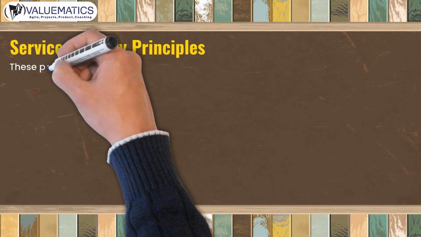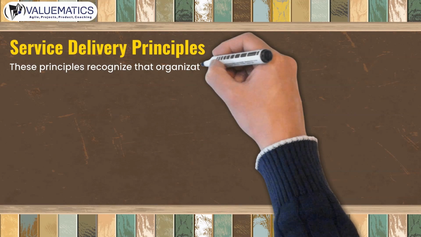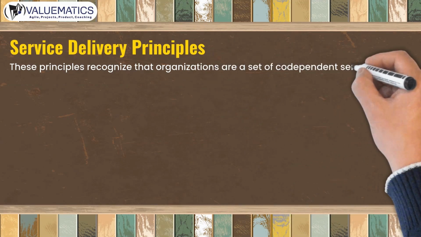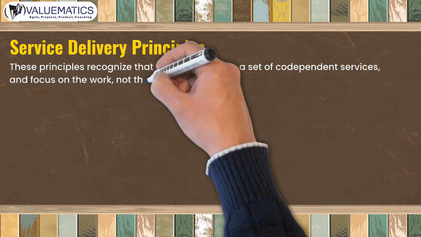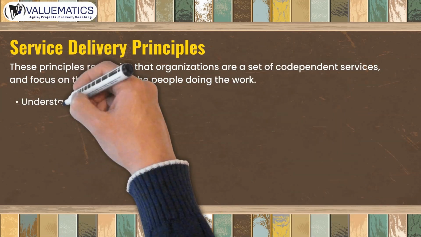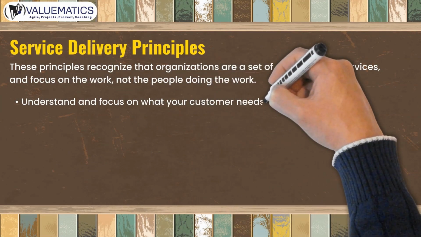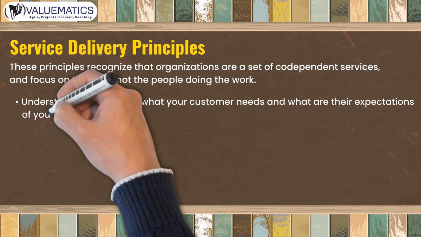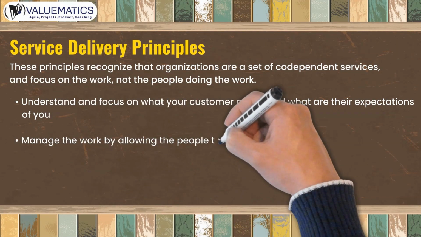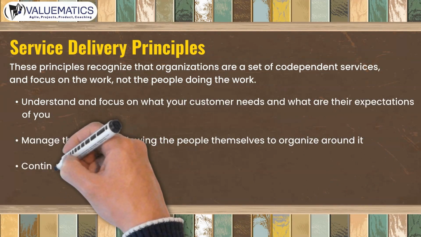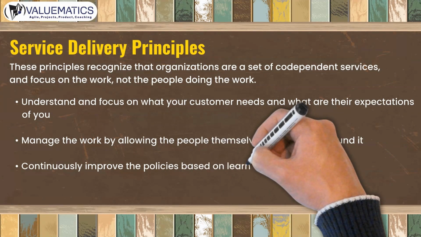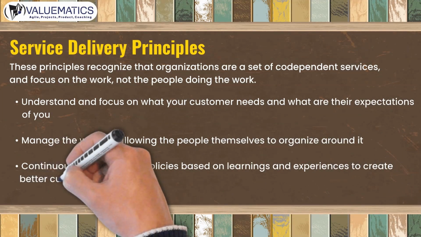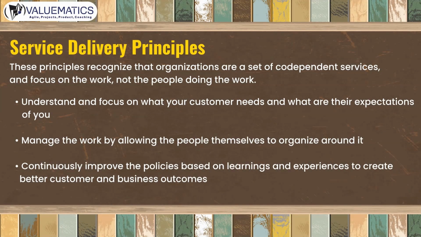Service delivery principles. These principles recognize that organizations are a set of codependent services, and focus on the work, not the people doing the work. Understand and focus on what your customer needs and what are their expectations of you. Manage the work by allowing the people themselves to organize around it. Continuously improve the policies based on learnings and experiences to create better customer and business outcomes.